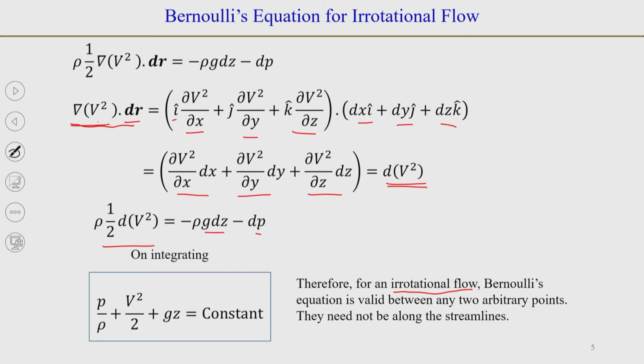Similarly, you could use the same approach to derive Bernoulli's equation for an inviscid flow. In place of dr, we could have taken a displacement along ds, and from that we could have derived the Bernoulli equation, but we are not going to do that here. You can see that for yourself.